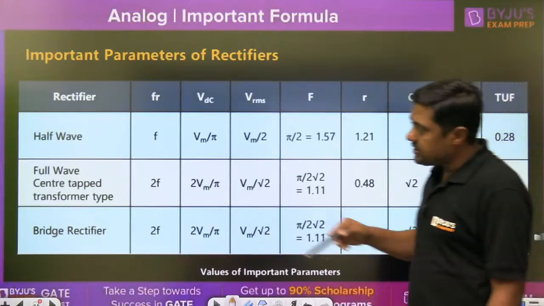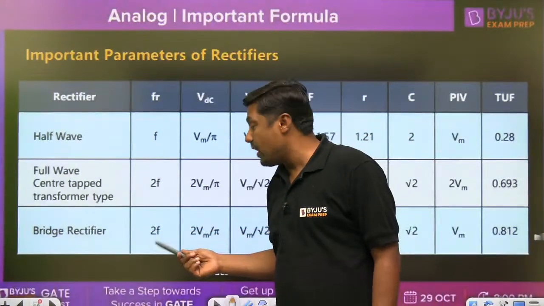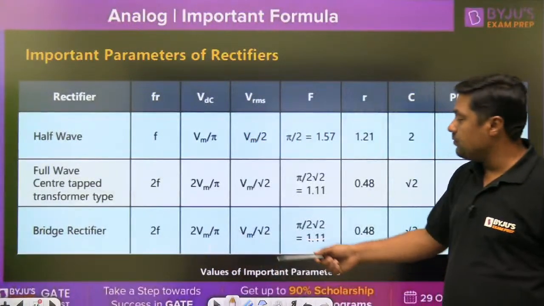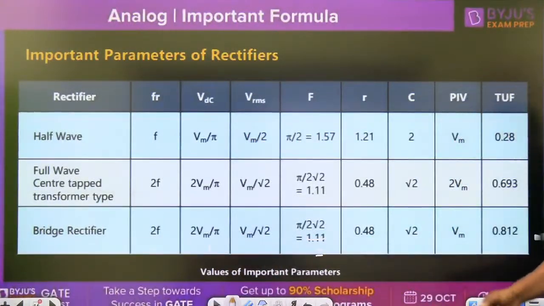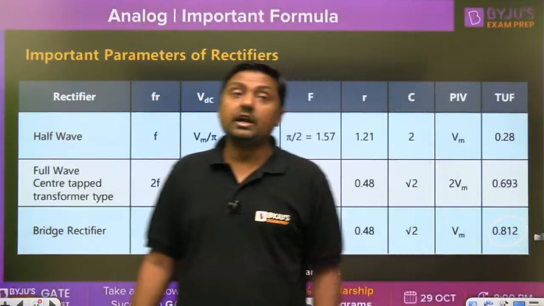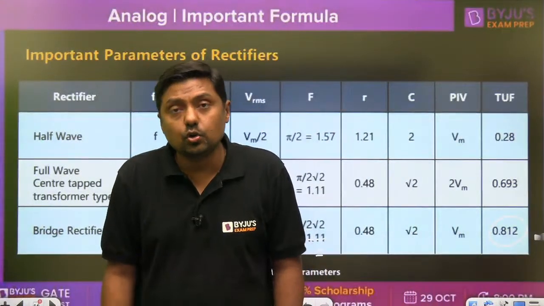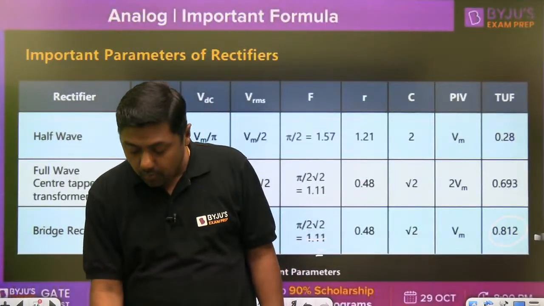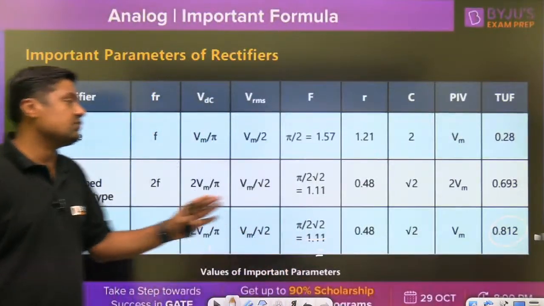And in case of bridge rectifier, again the ripple frequency is 2F, 2 Vm by pi, Vm by root 2, 1.11, 0.48, root 2, Vm, 0.812. Means bridge rectifier, the transformer utilization factor is highest. That is 0.812. So that is the advantage of bridge rectifier over center tapped transformer type.